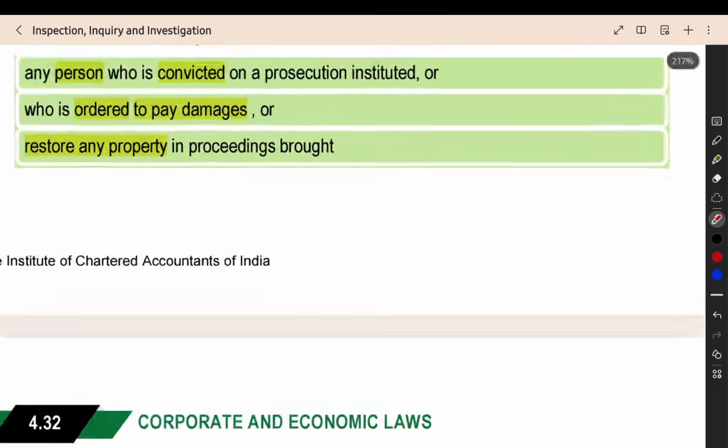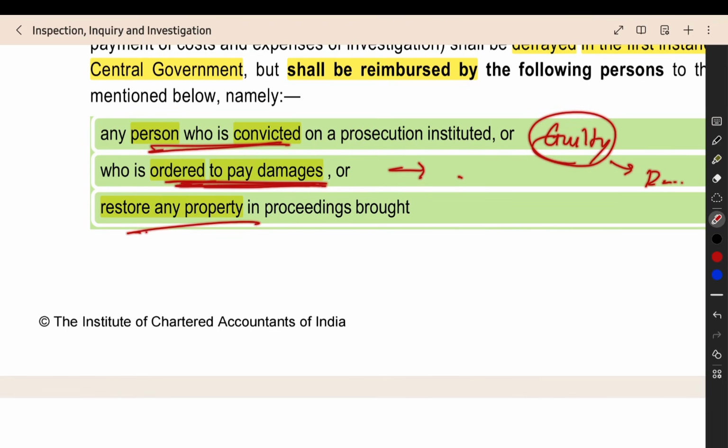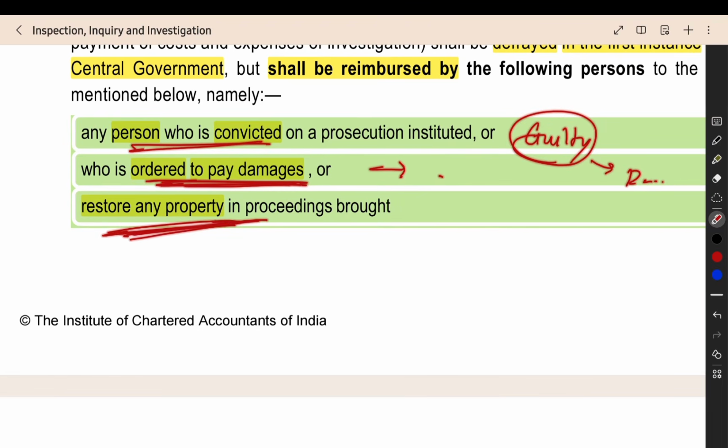Who will give the reimbursement? The person convicted. Who is the person declared guilty? That person, or the person ordered to pay the damages? The person who did wrong has been given an order to pay the damages. This guilty person should pay the damages, and then restore any property. Who is the person responsible to restore any property?